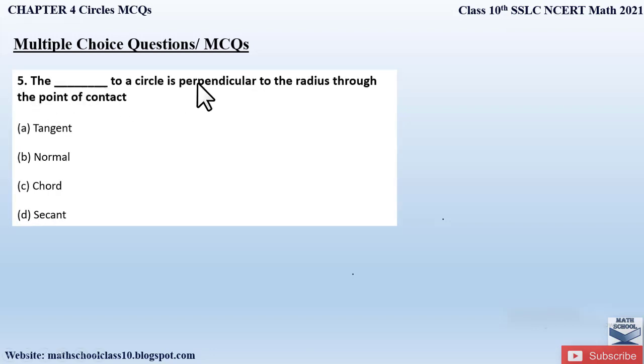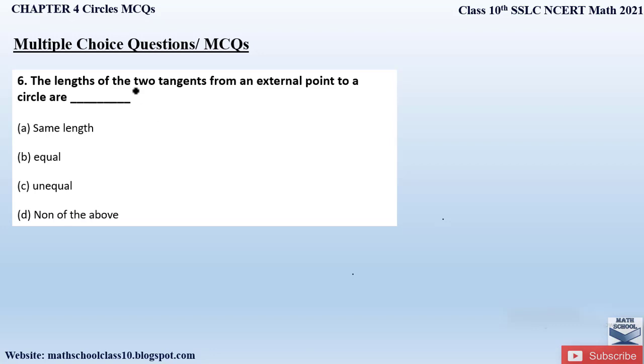Question number 5. The dash to a circle is perpendicular to the radius through the point of contact. So what is perpendicular to the radius? We have a circle and assume this is a radius R from the center point O. When we draw a line which is perpendicular to the radius at the point of contact, this is called a tangent. Always a tangent to a circle is perpendicular to the radius through the point of contact. This is the point of contact and this is the tangent. So our correct option is option A, tangent.